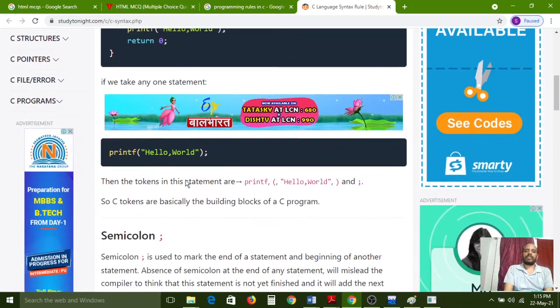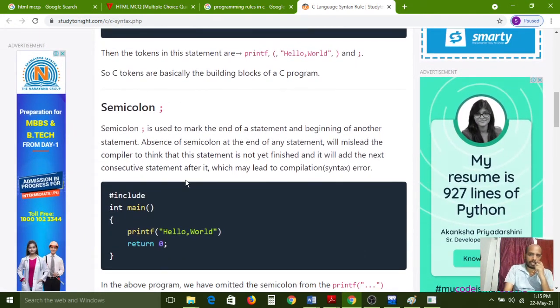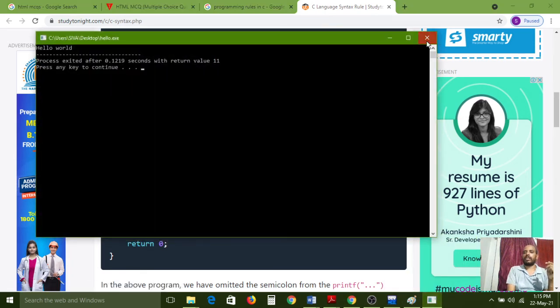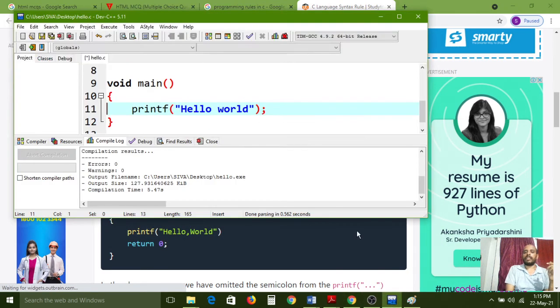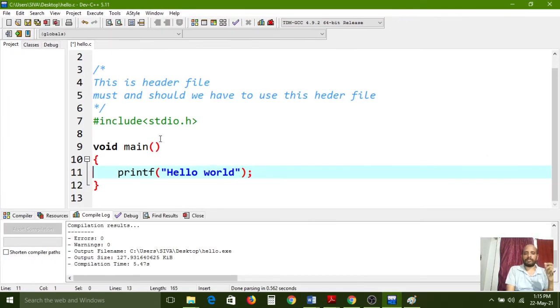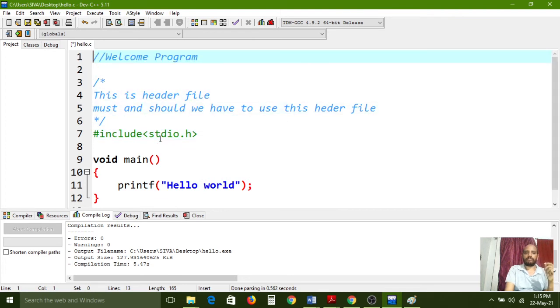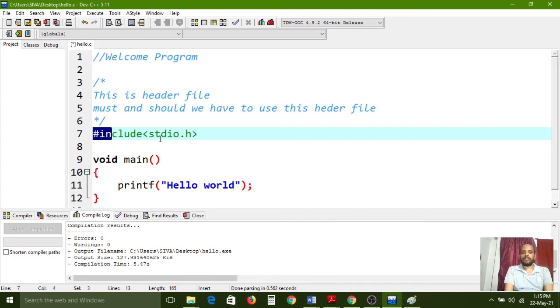Understand? So that is one of the rules. And next, semicolons. All of you carefully observe here also. Each and every line in the C programming language should end with a semicolon. Here, #include <stdio.h> is also a statement, but the #include internally contains the semicolon, so we do not need to give one more semicolon here. Otherwise it will show an error.